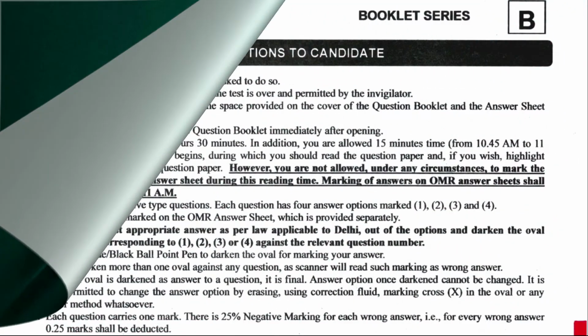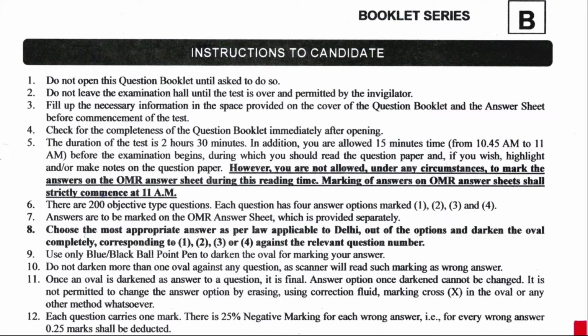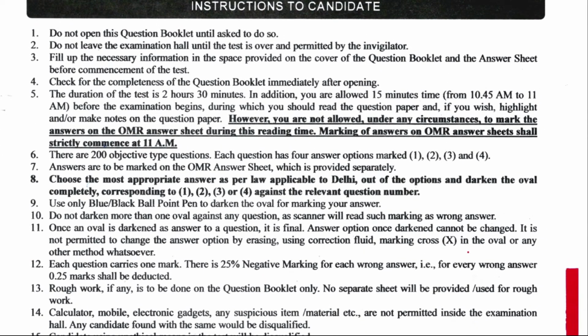Now let's move towards the question paper. This one is booklet series number B. This is a little preview of the question paper, first page of the question paper. Some general instructions are given to the candidate. Main ones are that the question paper is of 2 hours and 30 minutes, plus in addition to that you are given 15 minutes time to read out the question paper, and there will be 200 objective type questions.